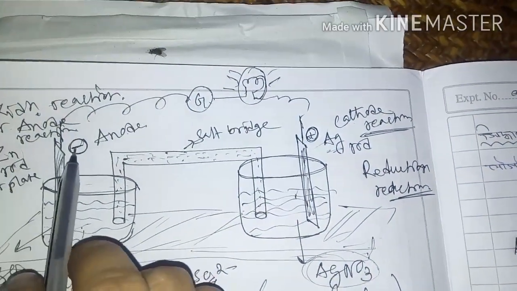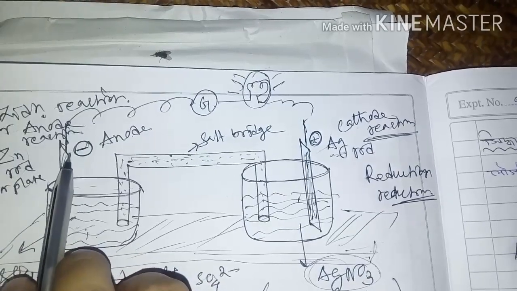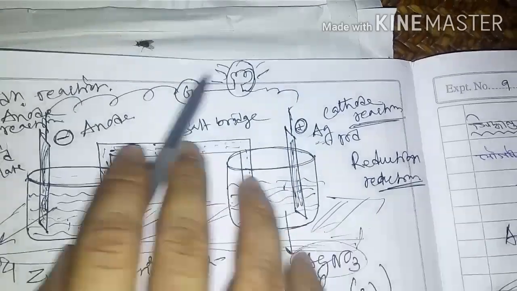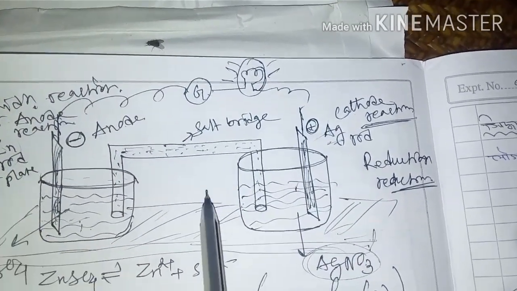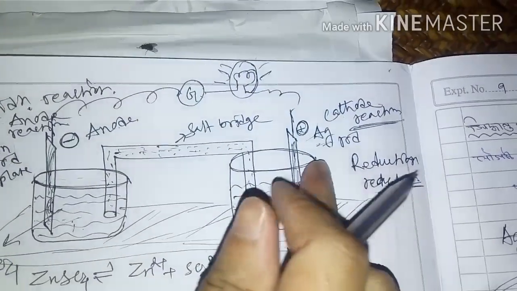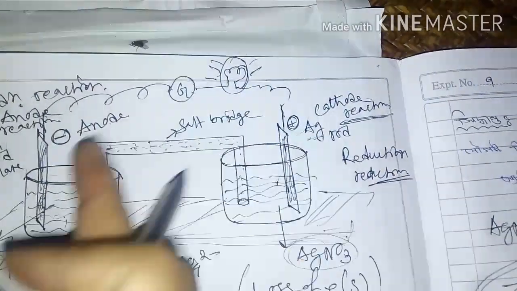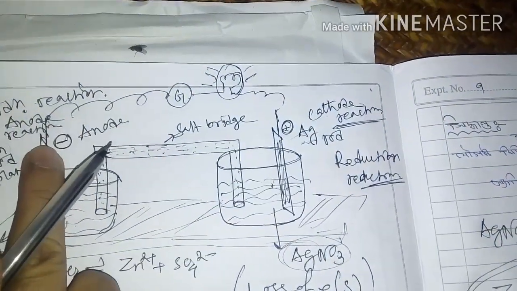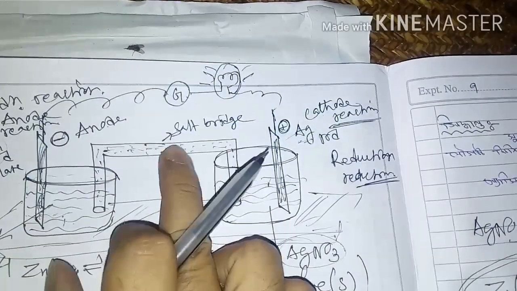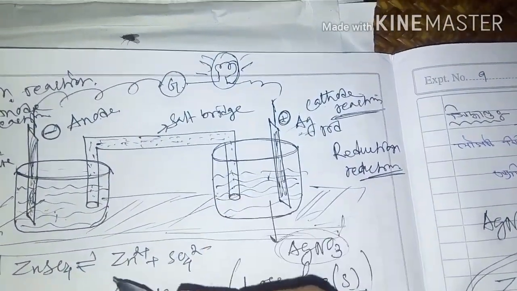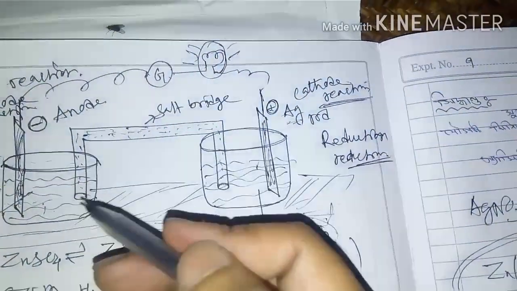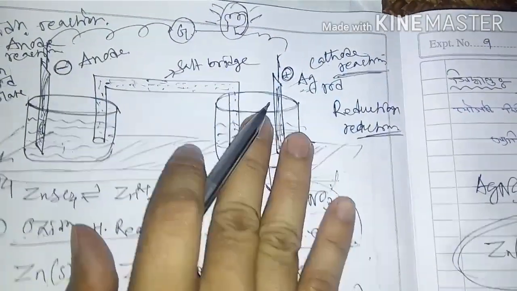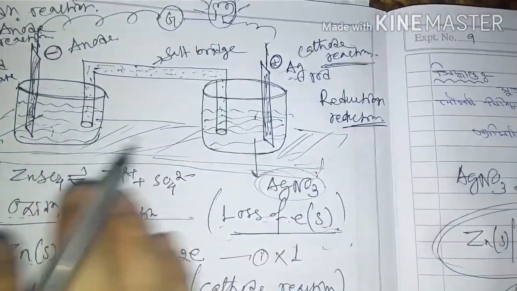This shows which way the electrons flow and which way the conventional current flows. And this is the salt bridge. What the salt bridge is and its function, I will discuss later. You have to see this and practice it.